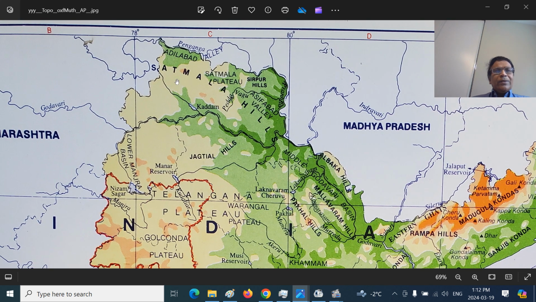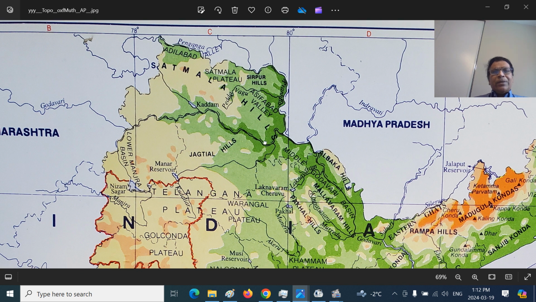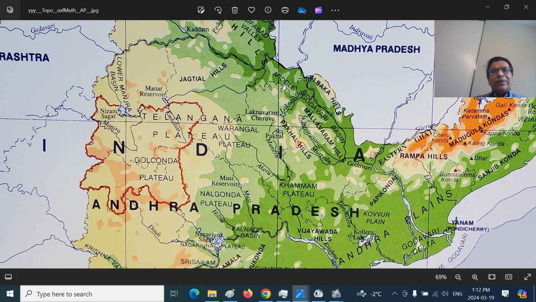So Satmala Hill Ranges, and Sirpur Hill Ranges, Adilabad Valley here. This is the Nirmal mountain ranges. This is the Khammam River. You can see here, this is the Pedavagu River joins the Pranahita region. You can see here Pakala Hills, Kinnarasani River Valley, and you can see Mallavaram Hills.